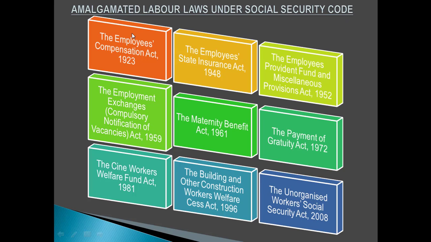The 9 labor legislations are the Employees Compensation Act 1923, Employees State Insurance Act 1948, Employees Provident Fund and Miscellaneous Provisions Act 1952, the Employment Exchange Compulsory Notification of Vacancies Act 1959, the Maternity Benefit Act 1961, the Payment of Gratuity Act 1972, the Cine Workers Welfare Fund Act 1981, the Building and Other Construction Workers Welfare Cess Act 1996, and the Unorganized Workers Social Security Act 2008.